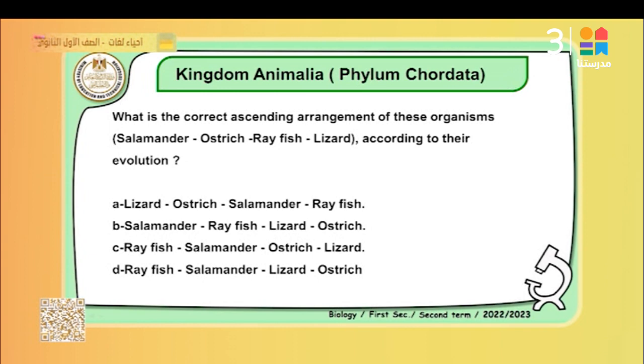Okay? What is the correct ascending arrangement of these organisms: salamander, ostrich, stingray, lizard, according to their evolution? Number 1, what do you think about these questions? The best answer is stingray. Number 1, stingray from the Chondrichthyes. Salamander: kingdom Animalia, phylum Chordata, class Amphibia. Lizard: kingdom Animalia, phylum Chordata, subphylum Vertebrata, class Reptilia. Ostrich: kingdom Animalia, phylum Chordata, subphylum Vertebrata, class Aves.